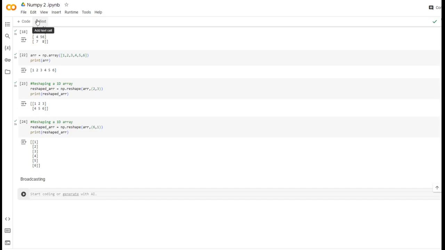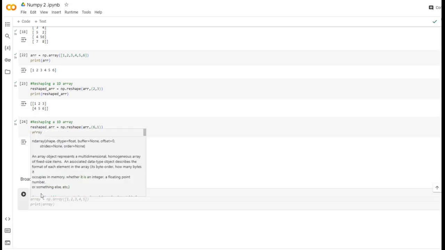That is, if you're adding the number 5 to all the elements in this array, it is called broadcasting 5 to all the elements of the array. For example, you can add a scalar. The first type is adding a scalar value to an array.